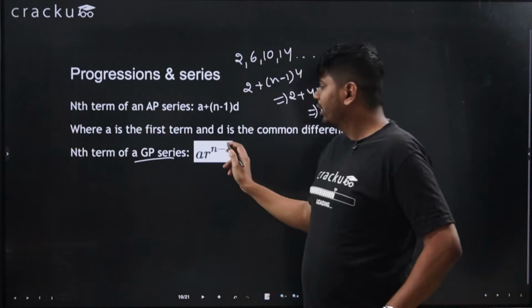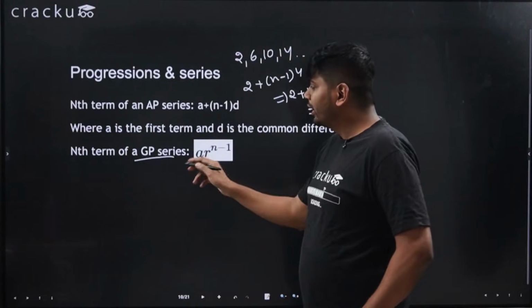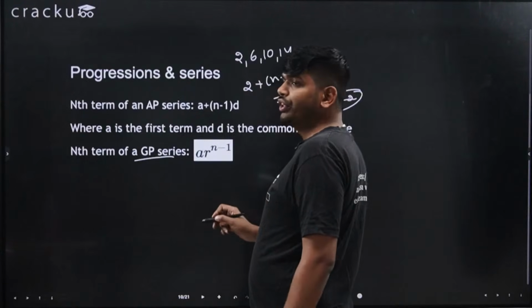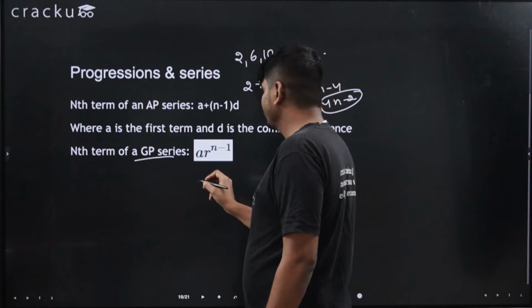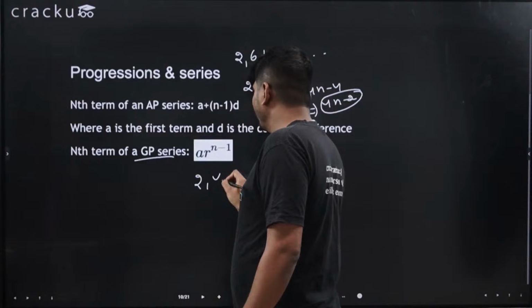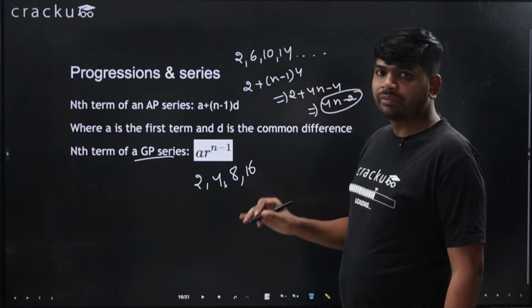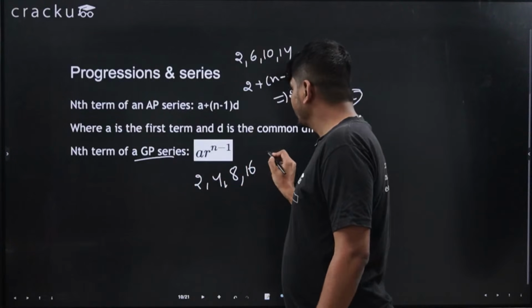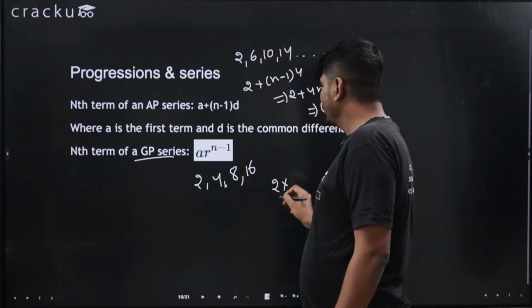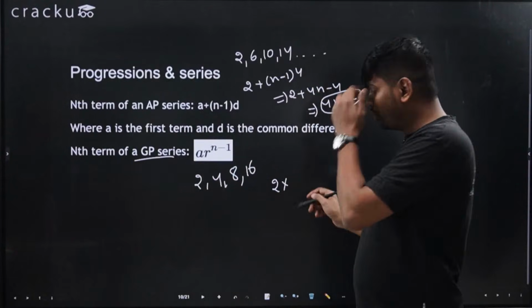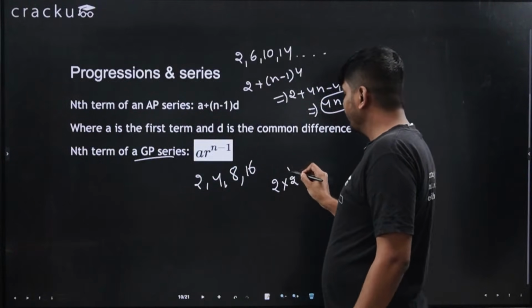Similarly, you can find the nth term of a geometric progression, where A is the first term, R is the common ratio, n is the nth term. So let's say 2, 4, 8, 16. What is first term? First term is 2. That is 2 into, what is common ratio R? 4 divided by 2, that is 2. Common ratio is 2. 2 power n minus 1.